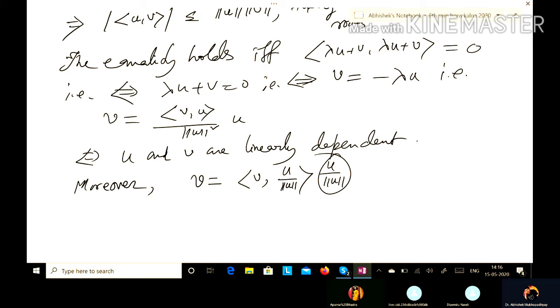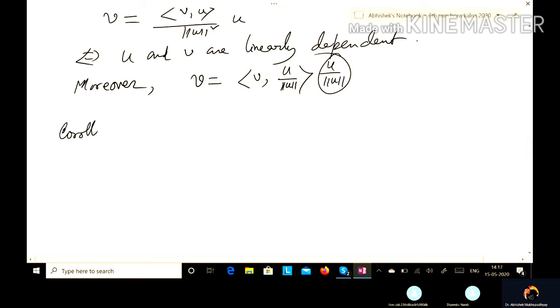Now this is a general inequality. If we go through particular examples, we will see its important versions. Suppose in Rn, in Cn, in the space C[a,b], in R[a,b]. So in the respective spaces, how does it look?